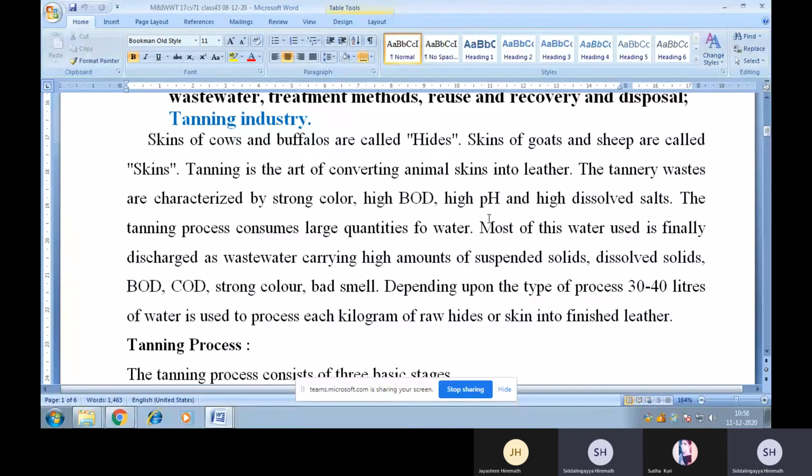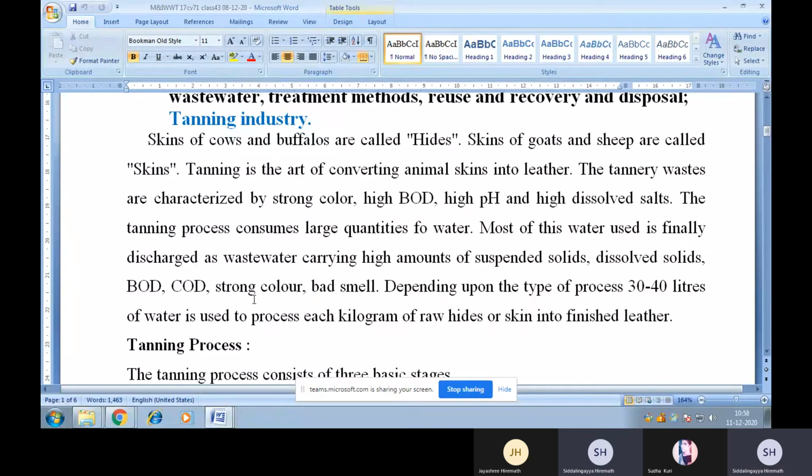Cows and buffaloes are called hides. Skins of goats and sheep are called skins. Tanning is the art of converting animal skins into leather. The tannery wastes are characterized by strong color, high BOD, high pH, and high dissolved salts.